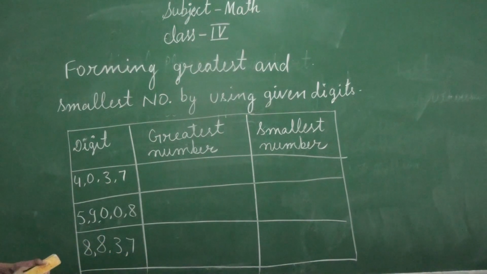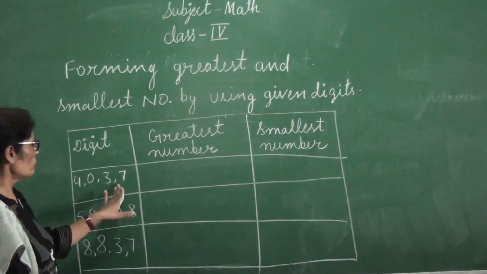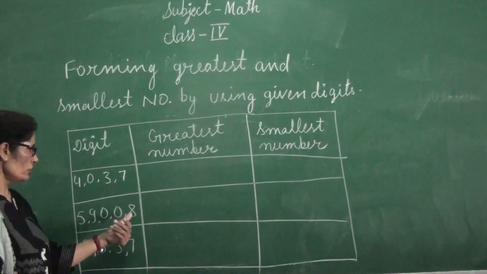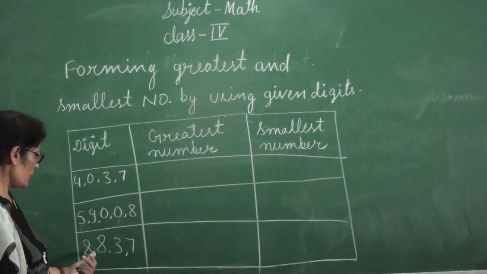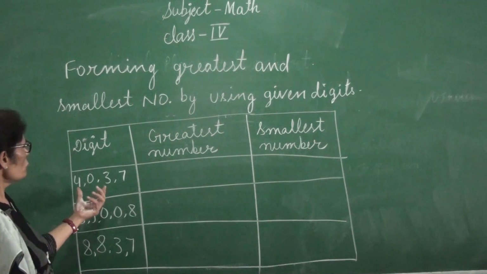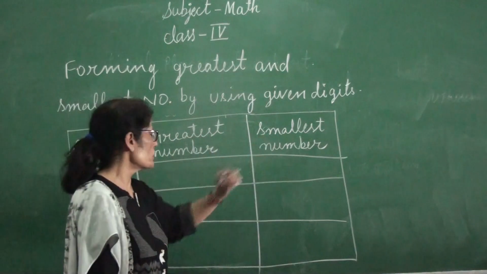Here I am writing some digits: 4, 0, 3, 7. Here 5, 9, 0, 0, 8. Here 8, 3 and 7. So we have to use these digits to form a greatest number and smallest number.